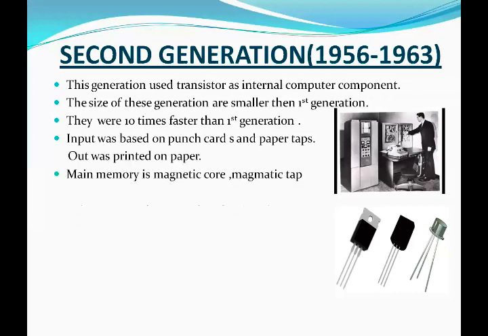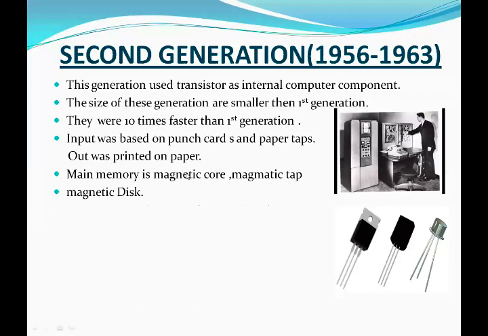Main memory is magnetic core, magnetic tape, and magnetic disk. What is a magnetic core?